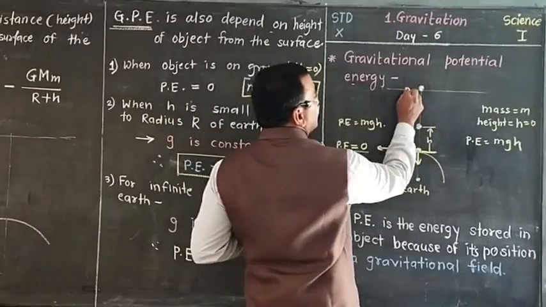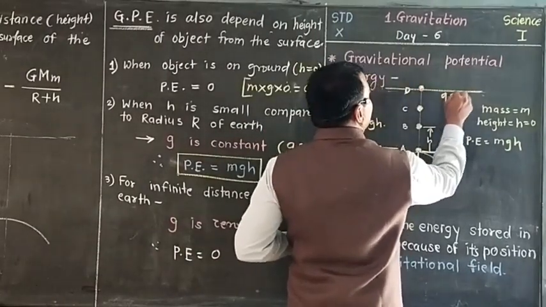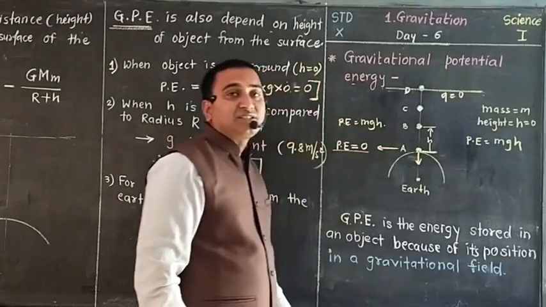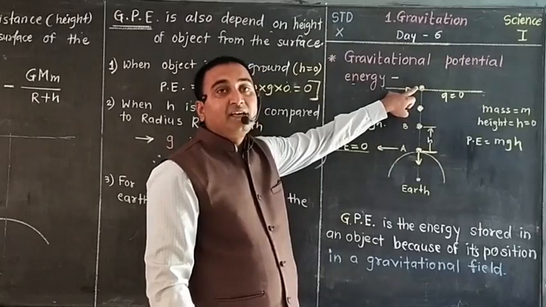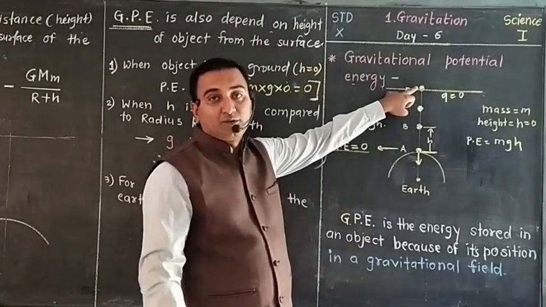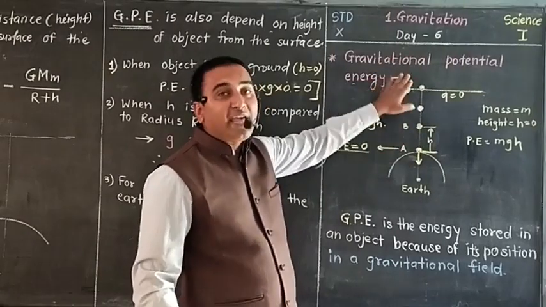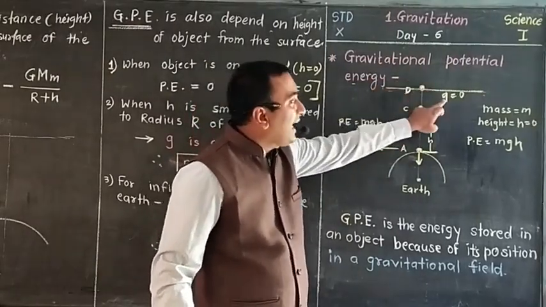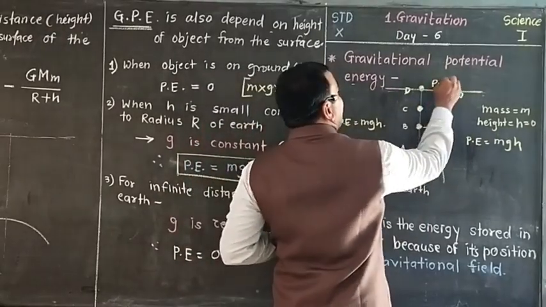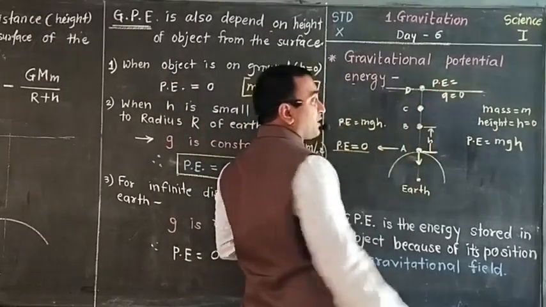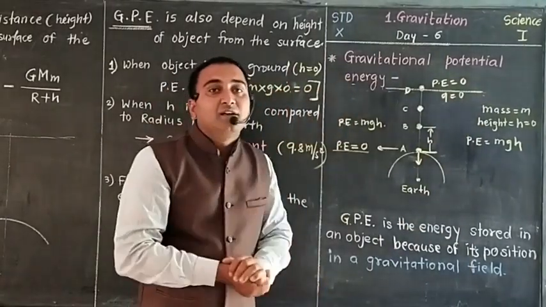So consider this is the point D. Here, totally, g is equal to 0. So acceleration is 0. When that object reaches point D, it crosses the gravitational pull. Now this object will not come down because no force is acting on it, and as g is 0 here, mg is also 0, so gravitational potential energy is also 0 beyond the gravitational pull.